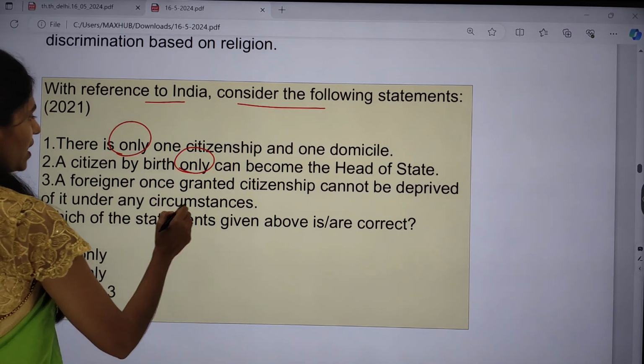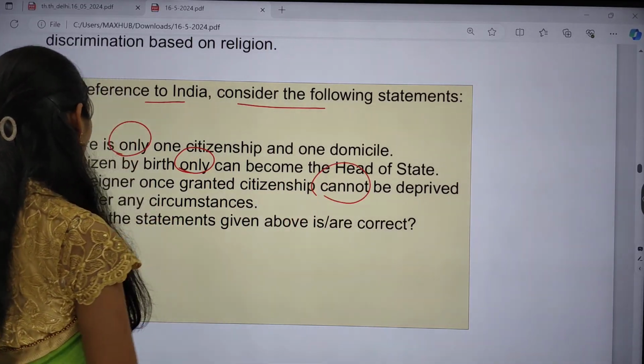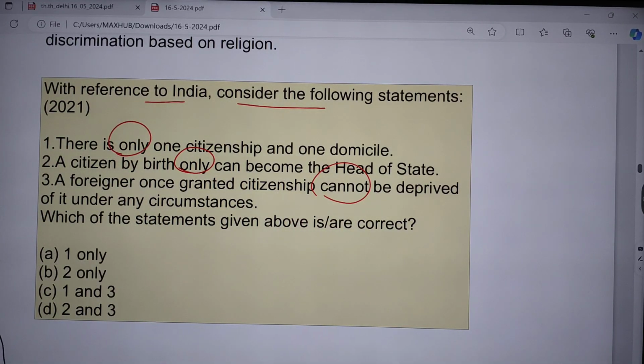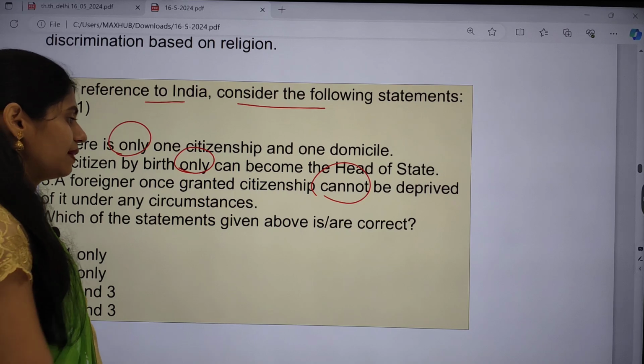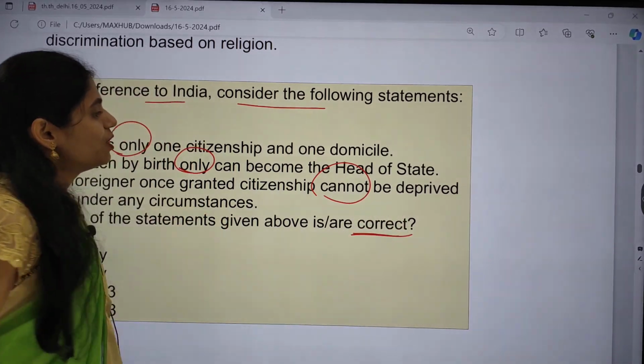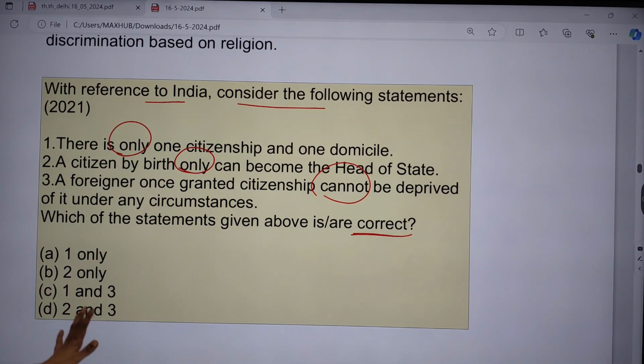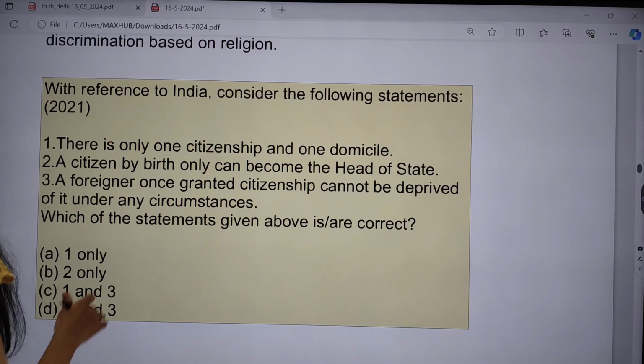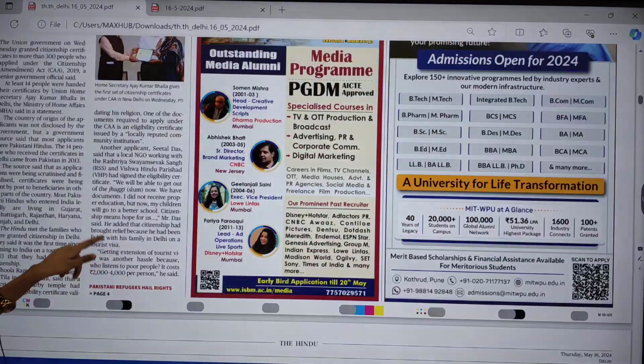And third, a foreigner once granted citizenship cannot be deprived of it under any circumstances. Which of the following statements are correct? So see the options and please let me know. Okay, I will give you 30 seconds of time. Okay, done? Now let us move on to other articles.